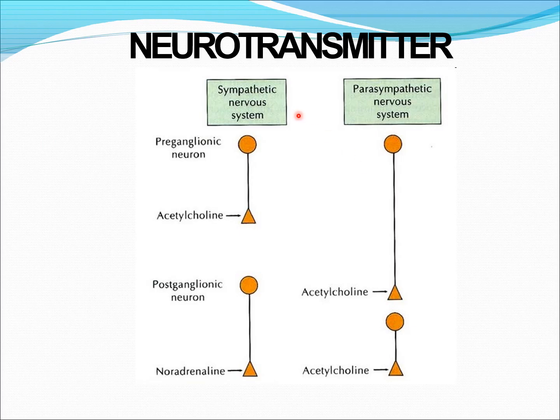This is the image of neurotransmitters in the sympathetic division and the parasympathetic division. In the sympathetic system, the preganglionic neurons secrete acetylcholine first and the postganglionic secrete noradrenaline. In the parasympathetic system, both pre and post secrete only one neurotransmitter, that is acetylcholine. You can see here.